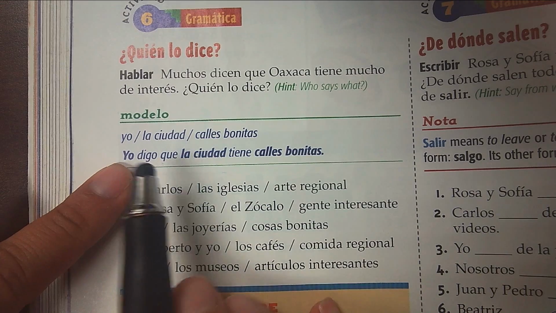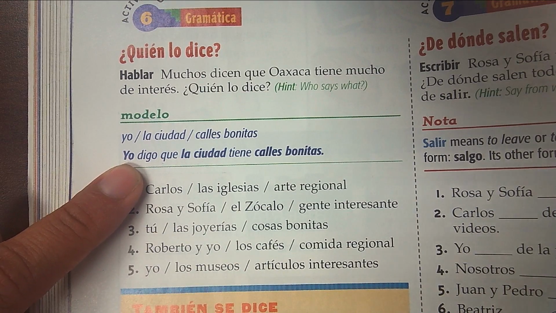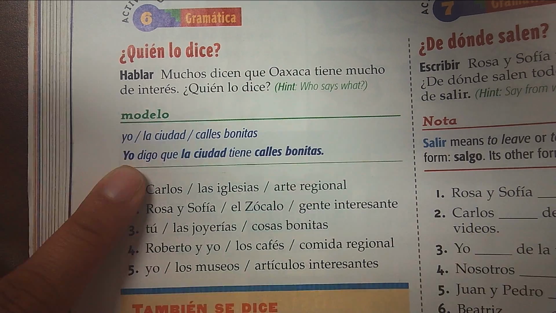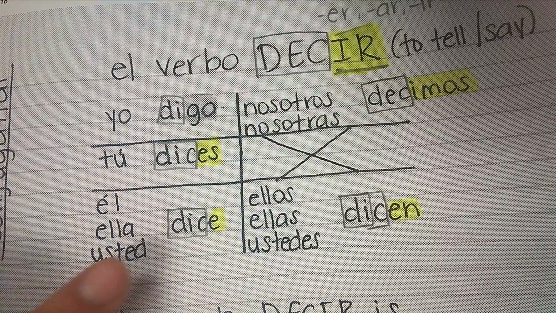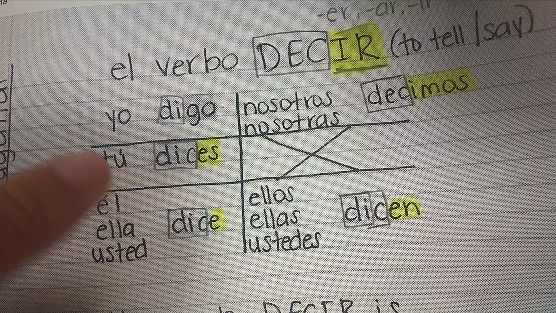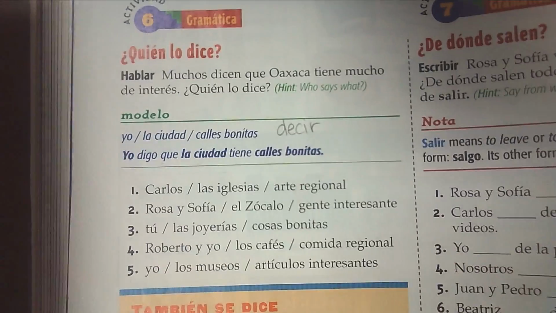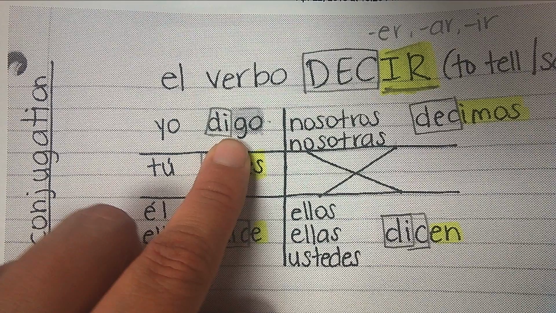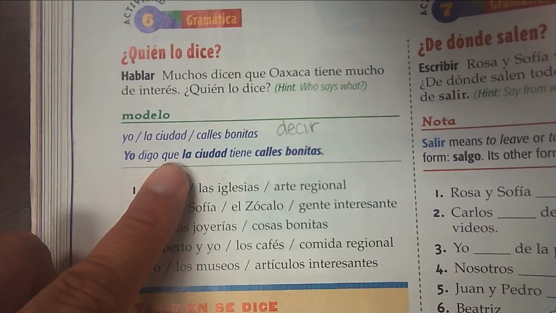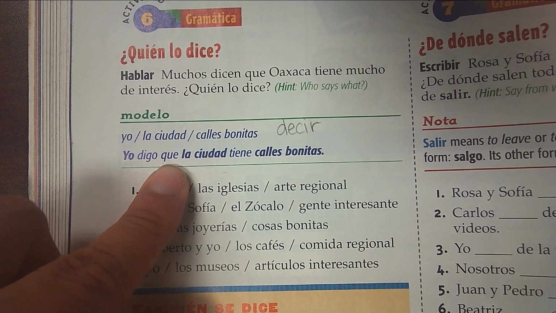So you have your subject pronoun yo. Remember, we're saying that that person is saying something. So I have to use a form of that verbo decir, right? And that is when your conjugation comes in handy. So you might want to keep those notes handy in your notebook. You may have to come back and look at these, okay? So in the yo form, since I'm talking about myself here, I'm going to say digo, right? So yo digo que, don't forget that que in there, because you're saying I say that.